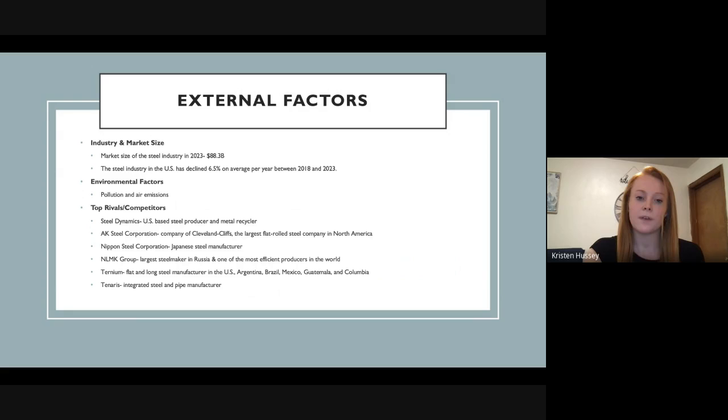Next up are environmental factors affecting the industry. The two I've identified are pollution and air emissions. These are two controversial items that all steel manufacturers should be aware of and need to control the pollution and emissions they are letting into the air.